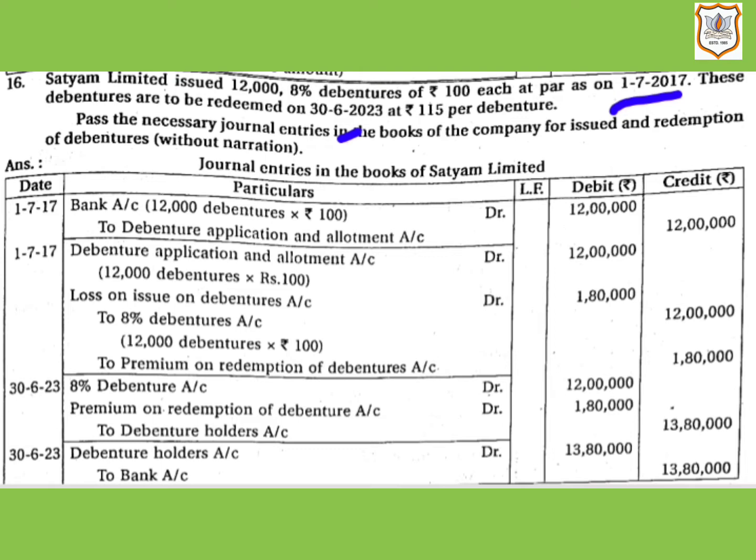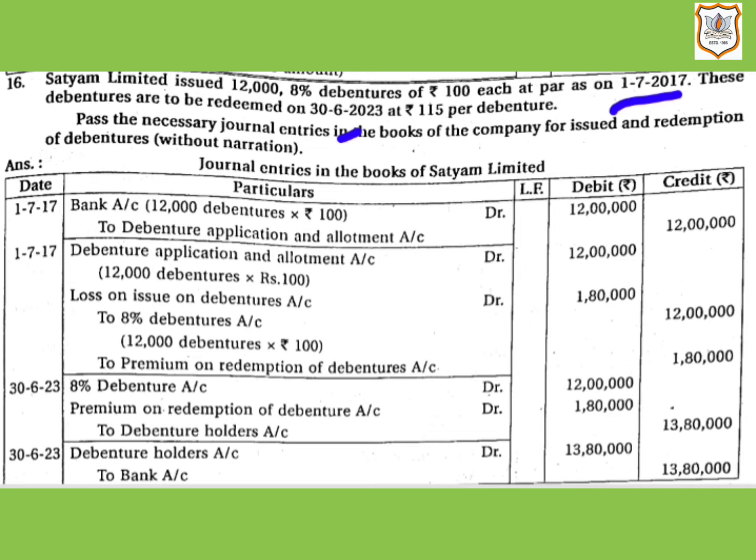See, this is the situation when debentures are issued at par and are redeemable at a premium. When premium payable at the time of redemption of debentures is a loss for the company, that amount is debited to loss on issue of debentures account. Such premium payable at a future date is a liability to the company. So this amount of premium is credited to premium on redemption of debentures account.